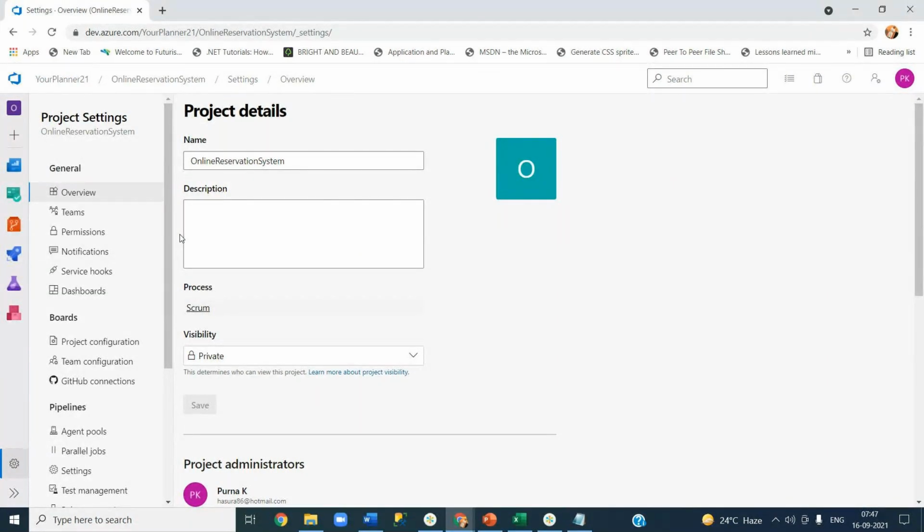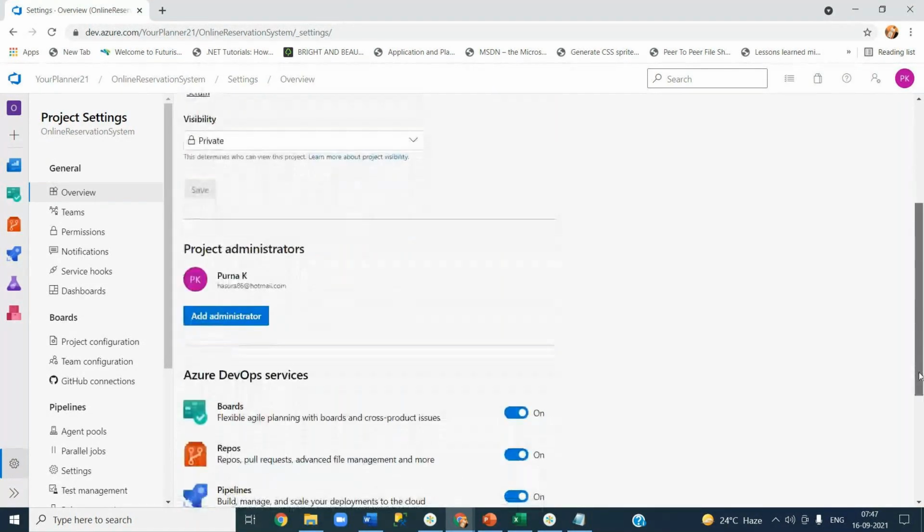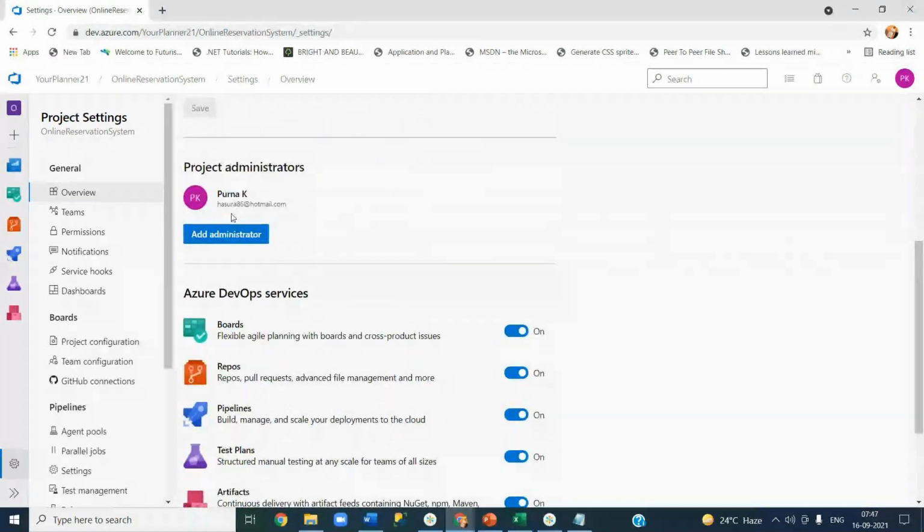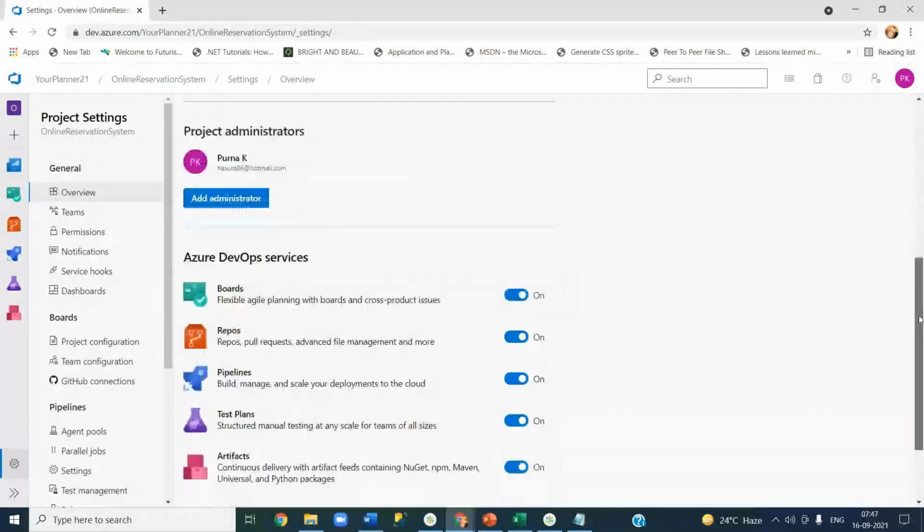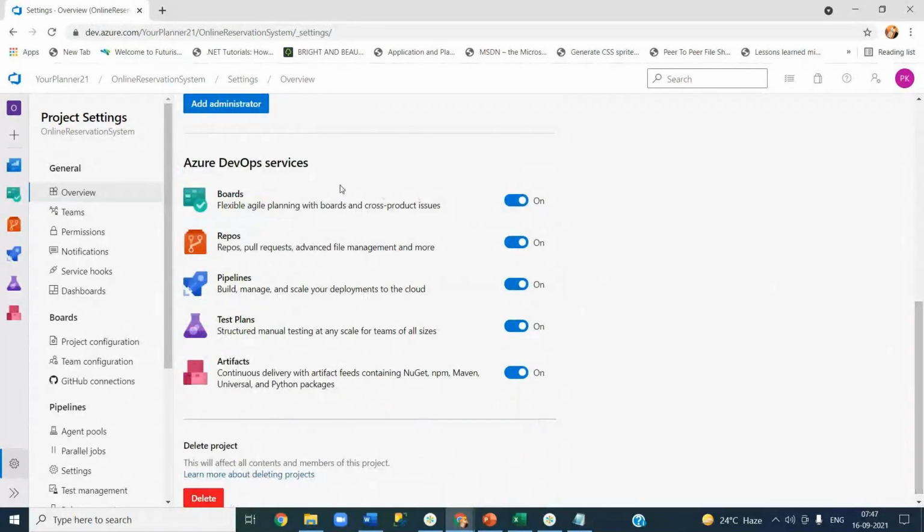Actually, let's go and create some teams. And before that, let's have a look here. This is about project details, the overview menu. You see your name and what process it is using, Scrum. Then visibility is private, so only people who have access can access this. Then who is the administrator of this project? This is me, I created it, that's why it is showing. And what are all the services that are available in this project? All the services are available. If you want to delete, you can delete.